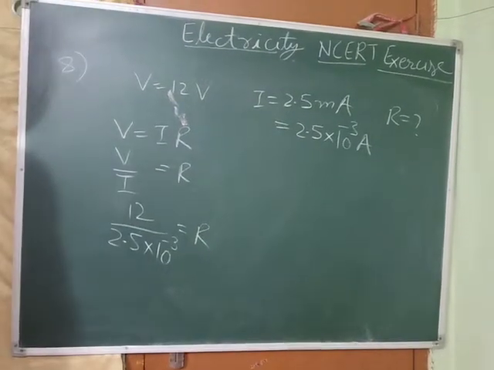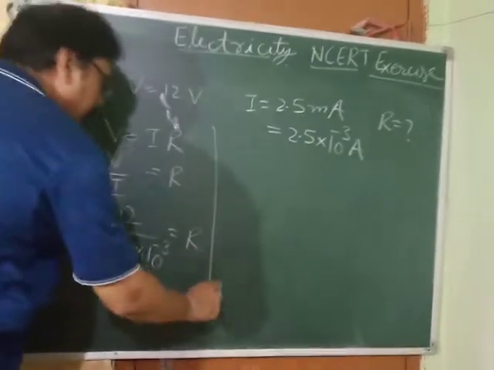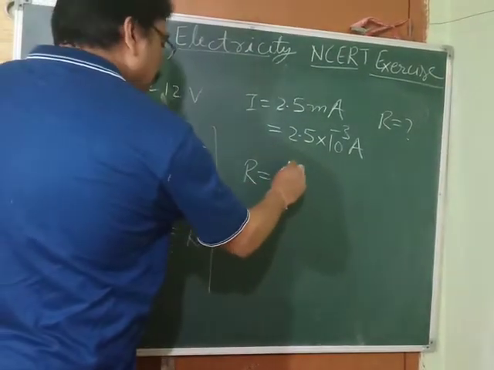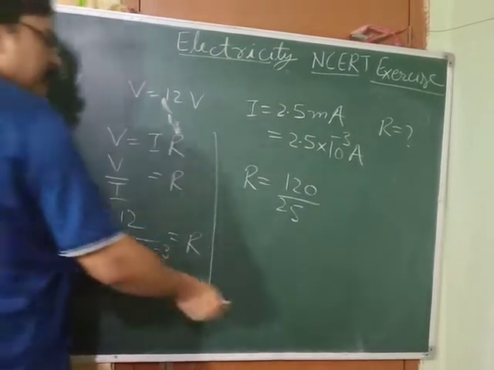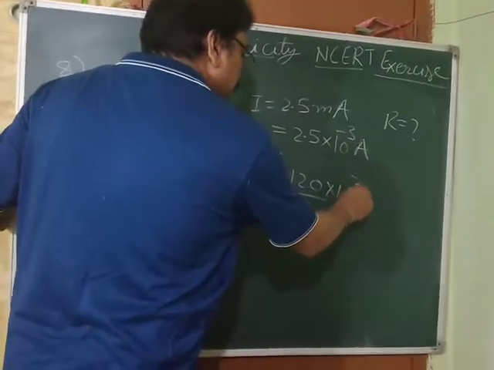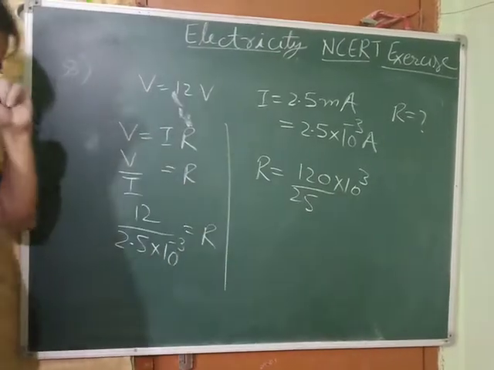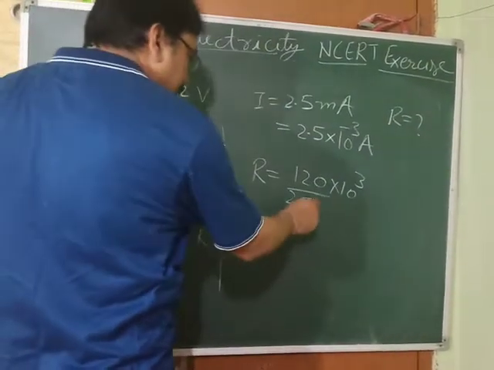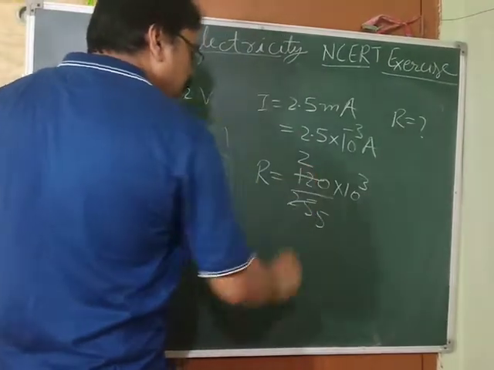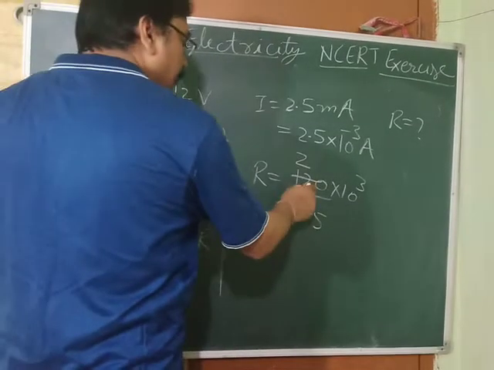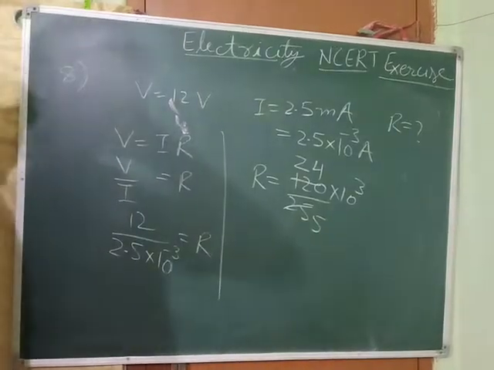Now can we remove the decimal? What will we get here? 120. R is equals to 120 upon 25. This 10 to the power minus 3 will go up, so we get 10 to the power plus 3. Now we can cancel it by 5. 5 5s are 25, 5 2s are 10, 5 3s are 15, 5 4s are 20, so you get 24.